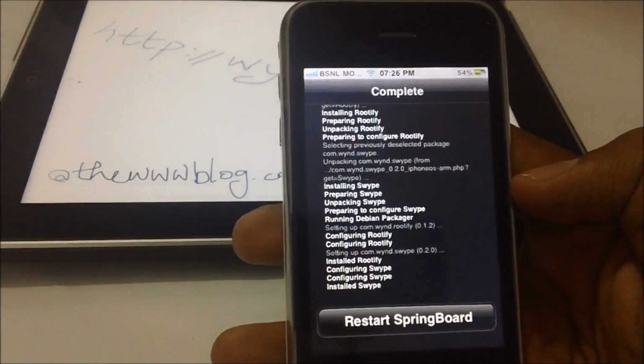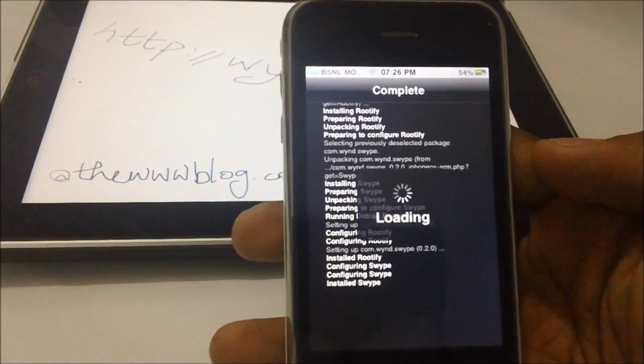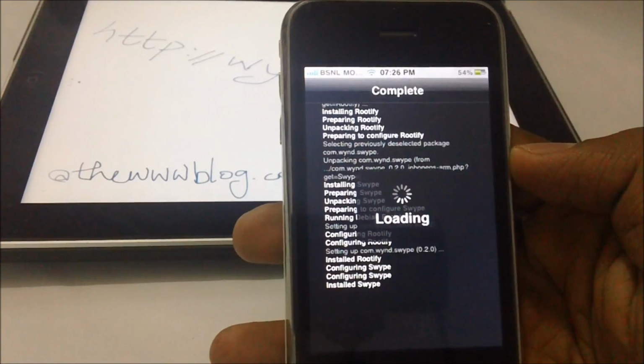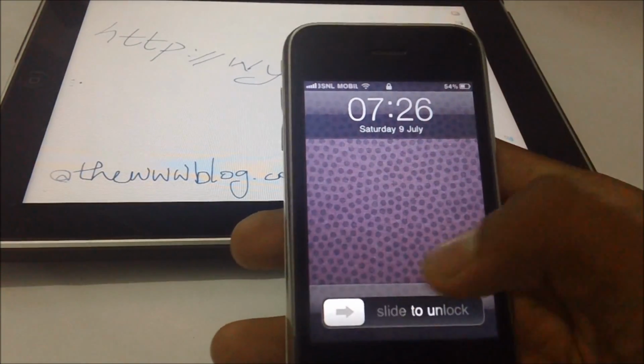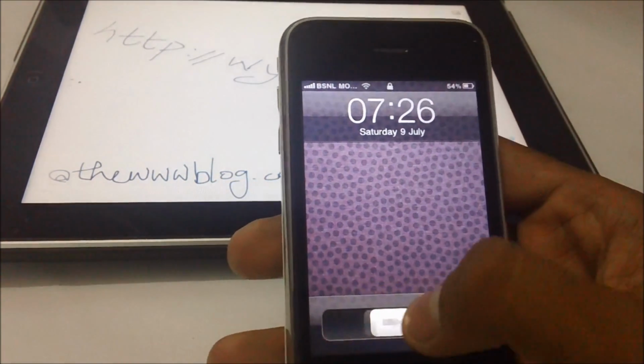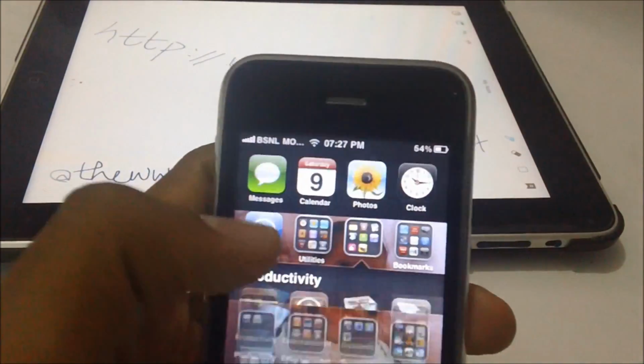Once the installation is done, it would ask you to restart the Springboard. So here the entire device is not getting restarted, but the Springboard interface is getting restarted. Now you can test out the Swype.